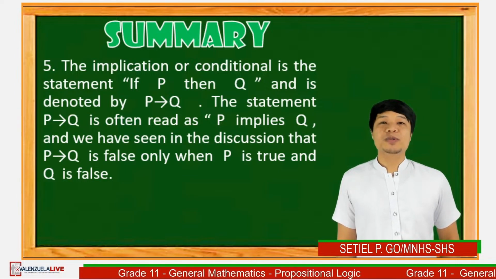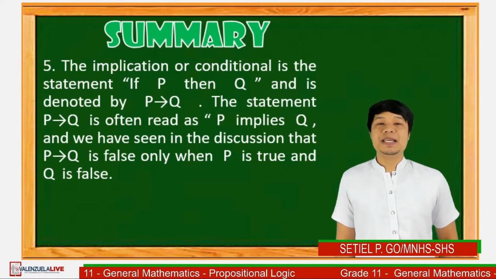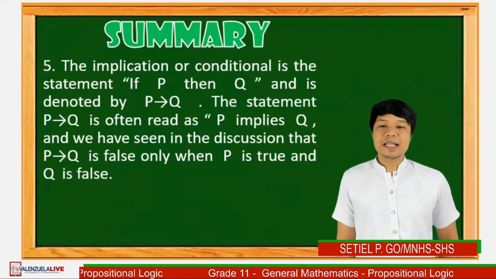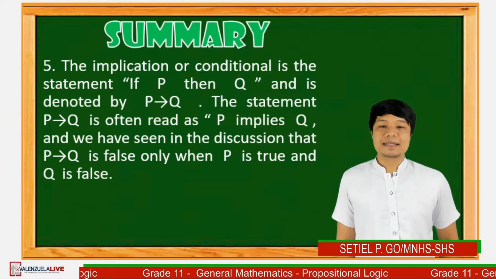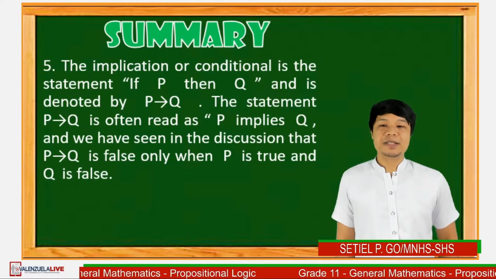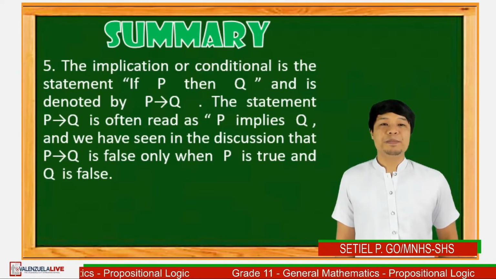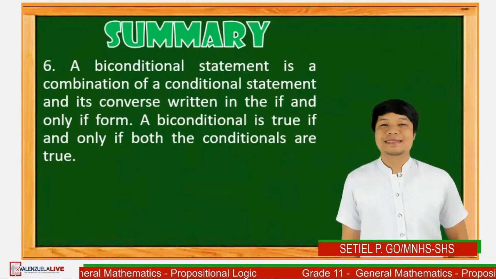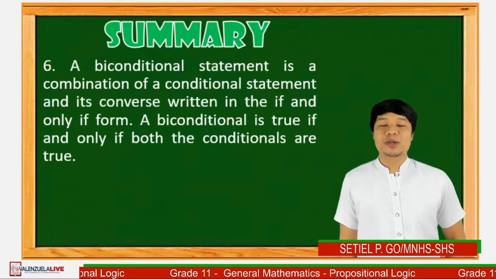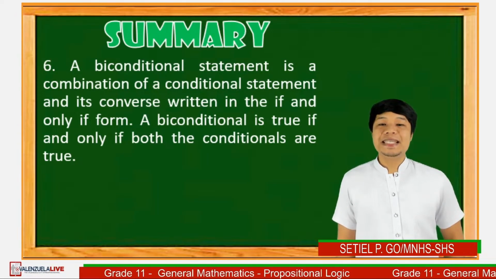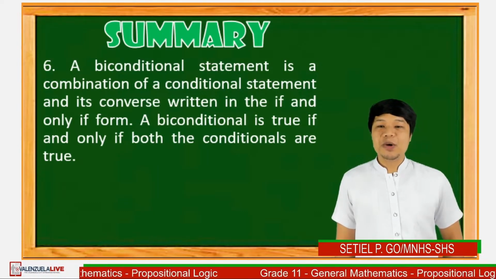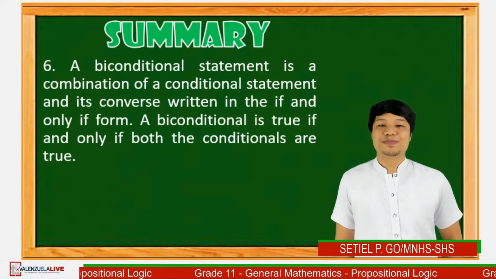Number 5, the implication or conditional is the statement if P, then Q, and it is denoted by P arrow to Q. The statement P arrow to Q is often read as P implies Q. And we have seen in the discussion that P implies Q is false only when P is true and Q is false. Number 6, a biconditional statement is a combination of a conditional statement and its converse written in the if-then form. A biconditional is true if and only if both conditions are true.